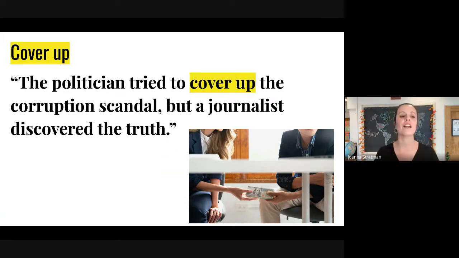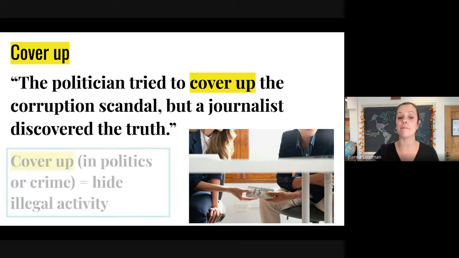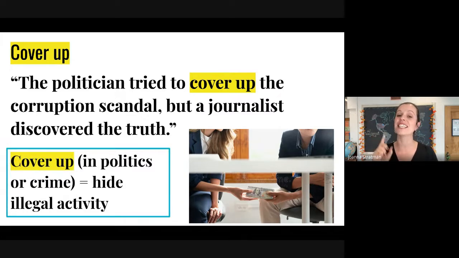For example, the politician tried to cover up the corruption scandal, but a journalist discovered the truth. In this situation, cover up is similar to hide or conceal, but in a political context, cover up means that you are specifically hiding a legal activity.